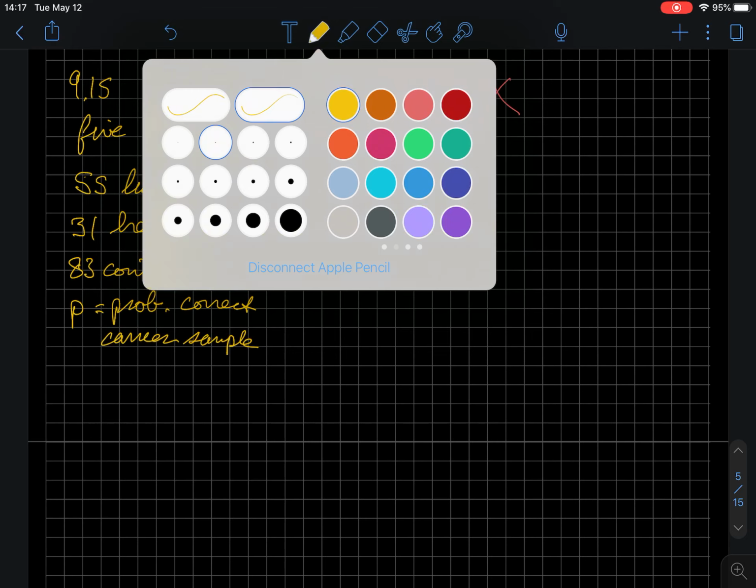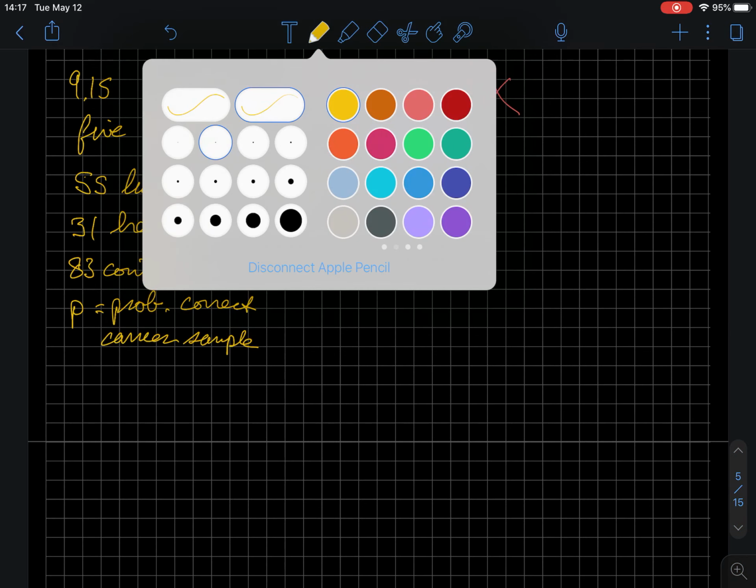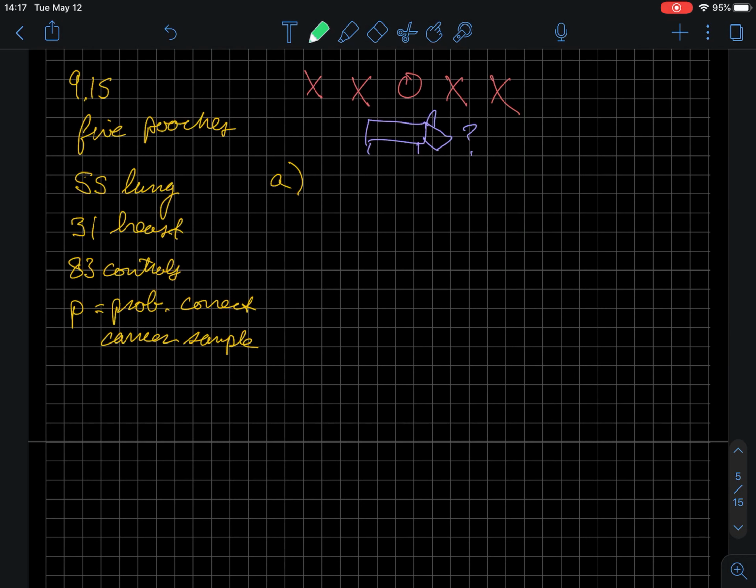So question A is asking us, given this setup, what is the null hypothesis that the dog's predictions correspond to random guessing? If it's random, there's a chance that anything could be right, or that he could guess it. So the null would be that there is one person out of the five who is right, so the proportion correct is 1 out of 5.